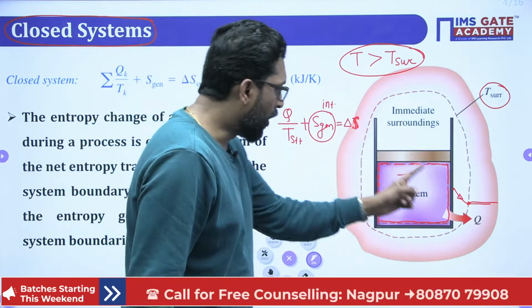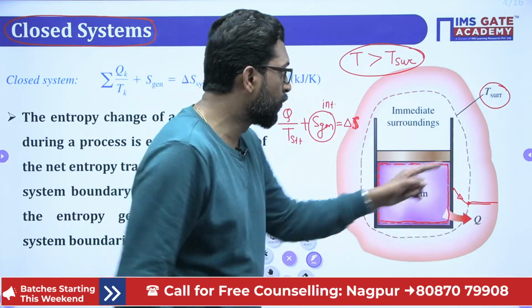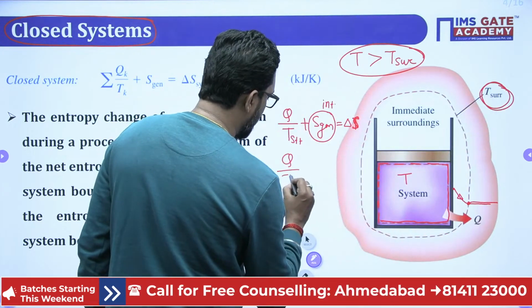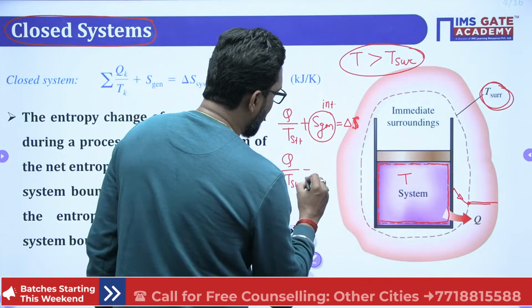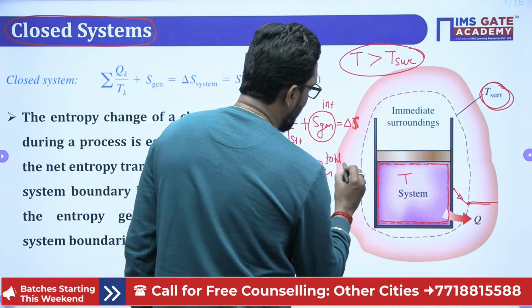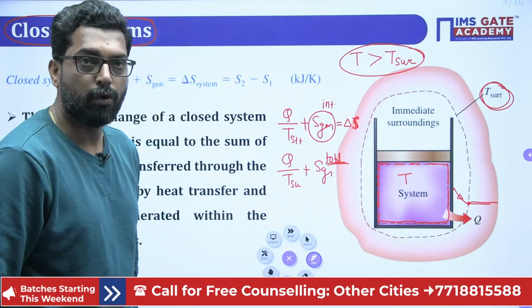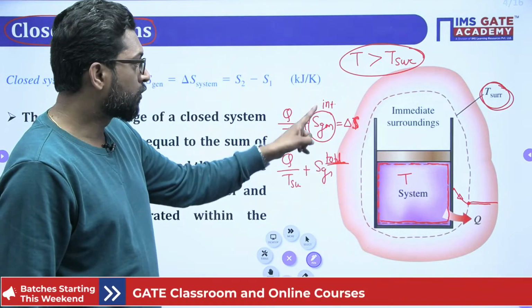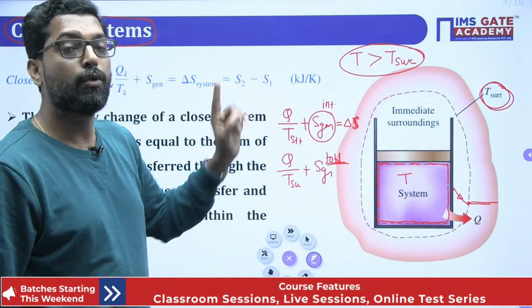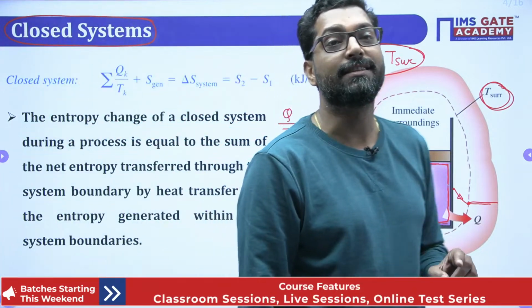Now if you take the surrounding temperature, Q by T surrounding, in that sense this generation is total. So this total generation is internal plus external generation. Accordingly, you have to find what the external generation is.